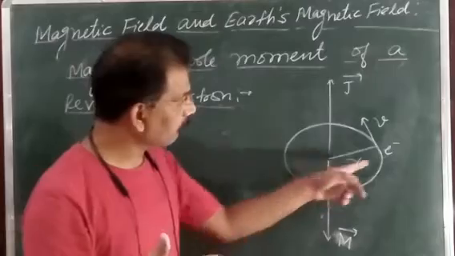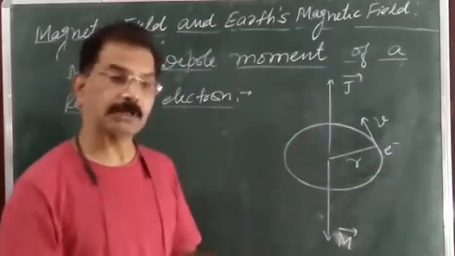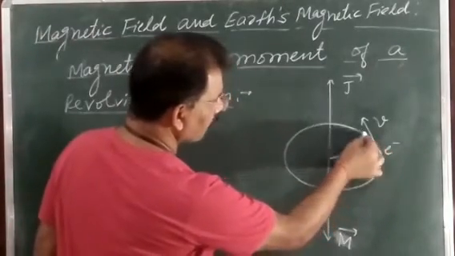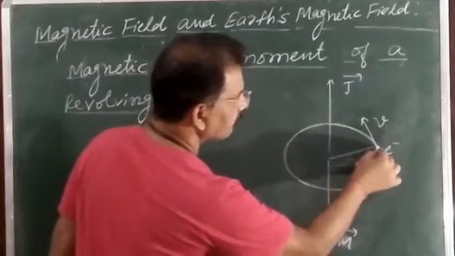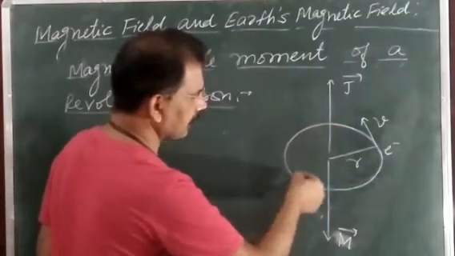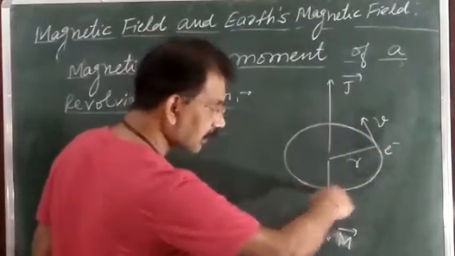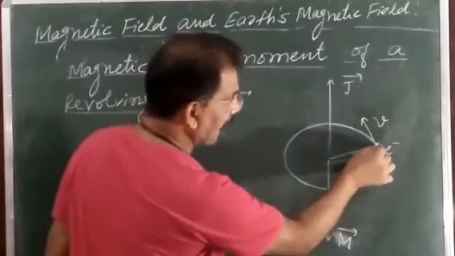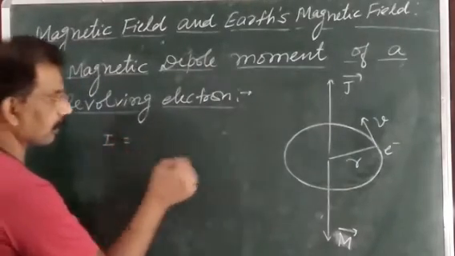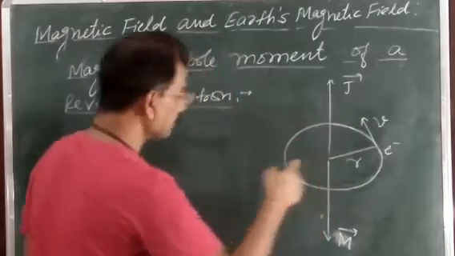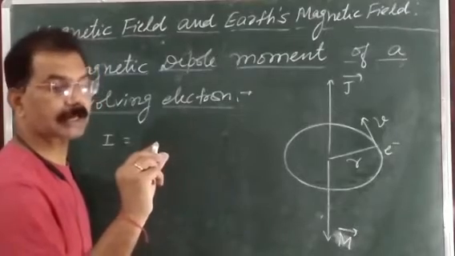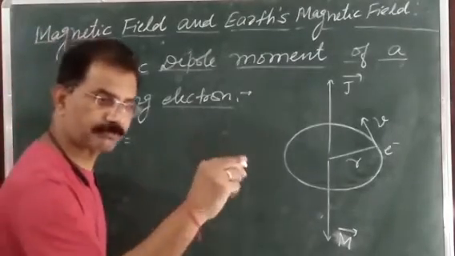So how can the magnetic dipole moment of this revolving electron around the nucleus be calculated? Suppose this electron is revolving in an orbit of radius r with velocity v in the anticlockwise direction. Then the current will be in the clockwise direction. How can we find the magnitude of that current? Due to the revolution of the electron in this orbit, it forms a current loop, and that current loop behaves like a magnet and produces a magnetic field.